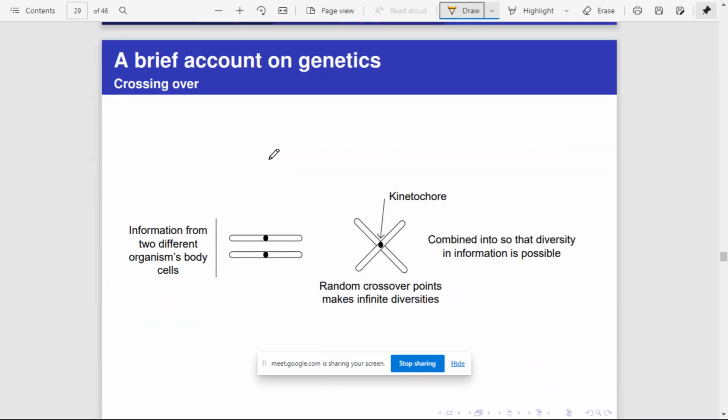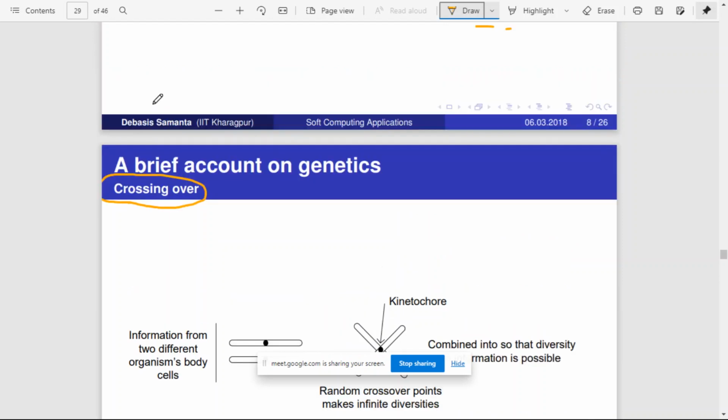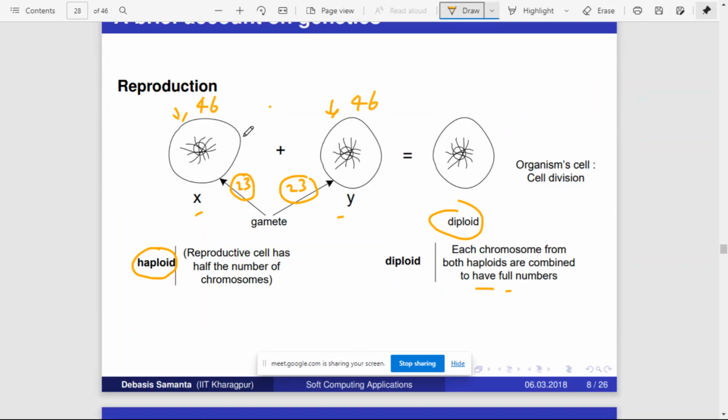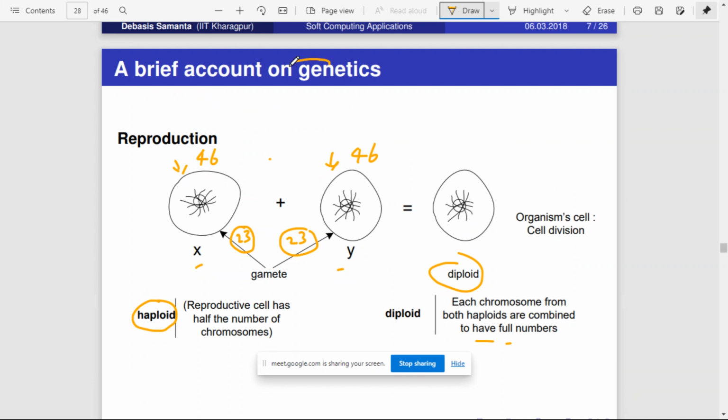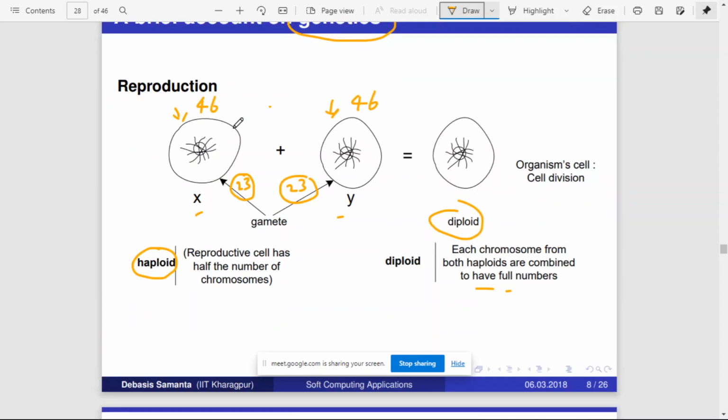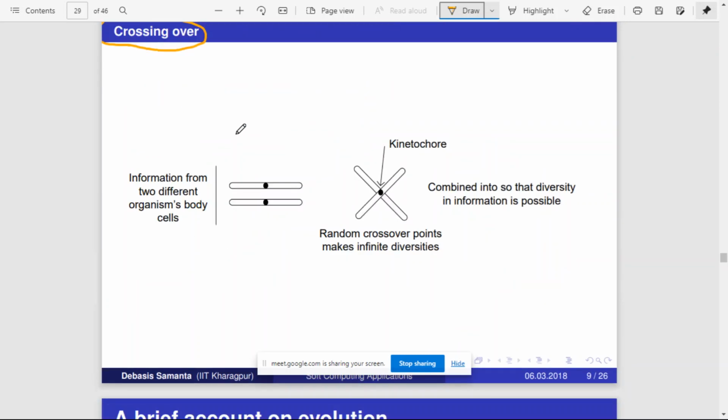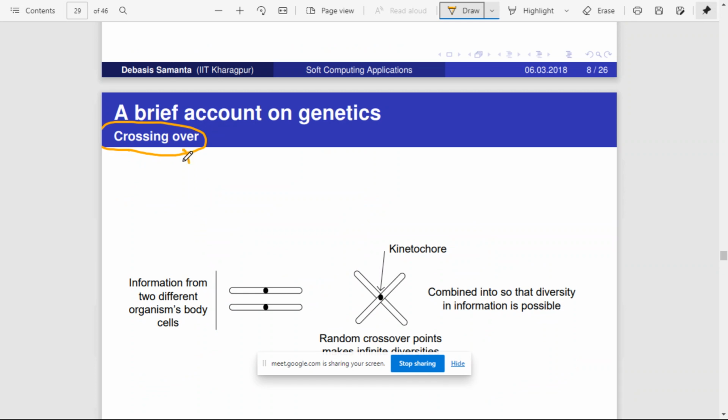So similarly, there is a concept called crossover in genetic algorithms. For everything in genetics, we have an equivalent terminology in genetic algorithms, right? So that is what we are discussing. In genetics there is something called crossing over, and in genetic algorithms we have the equivalent terminology called crossover, right?